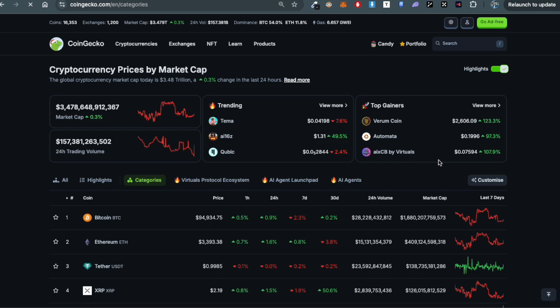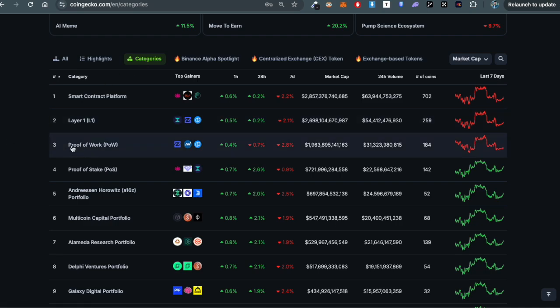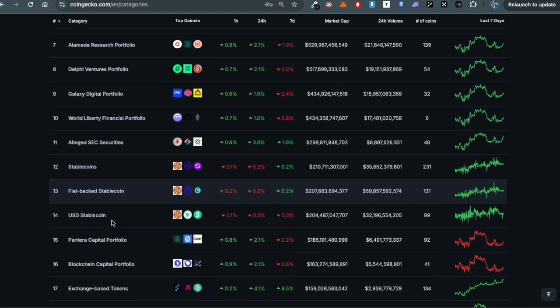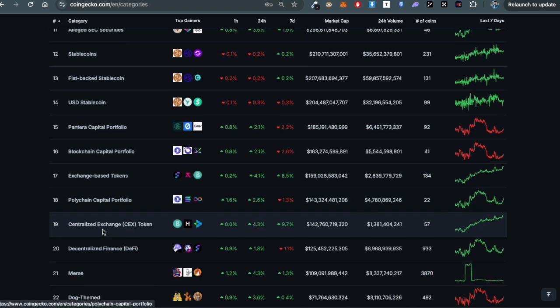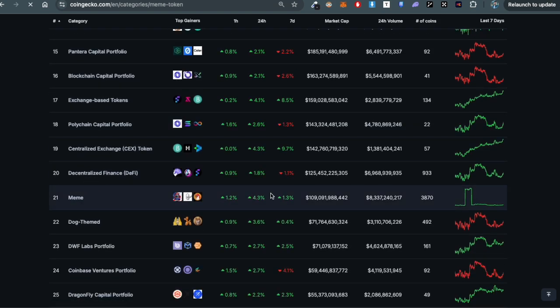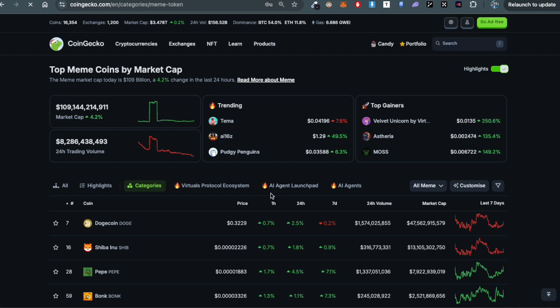Third, which will help you to understand about crypto, is by going into the category section. Into this category, you can actually understand the whole segregation of crypto tokens. So here we have proof of work tokens, we have proof of stake tokens, we have tokens which are stable, we have tokens which are invested in by Polychain, meme coins. So here we will get the separation, the categorization of the tokens.